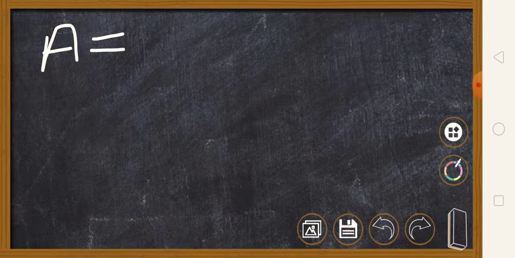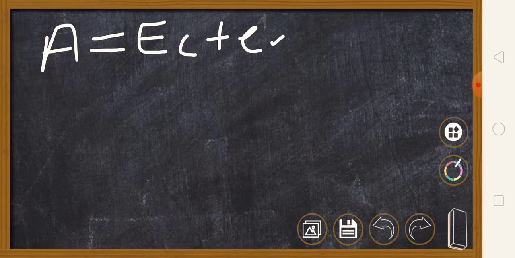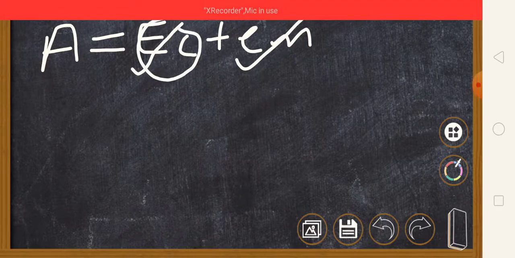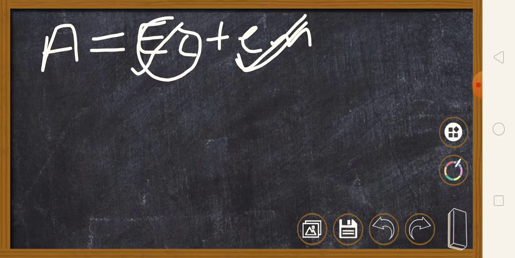According to the definition of amplitude modulation, the amplitude of carrier changes. Hence capital A can be written as Ec plus Em. Why this? Because the peak amplitude of carrier changes according to the modulating signal. Hence the new amplitude is nothing but the change in carrier amplitude according to the modulating signal.